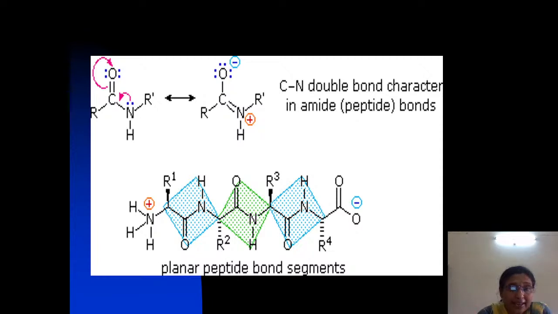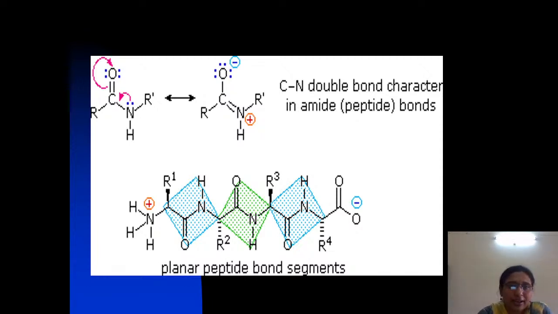Peptide bonds are planar in nature. All the atoms are in a single plane. Because the partial double bond character depends upon the length between the CO and NH groups, and the length is in between a single and double bond, the peptide bond prevents movement of the backbone around the axis.